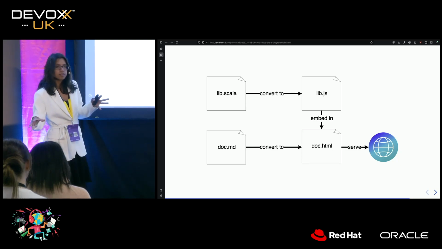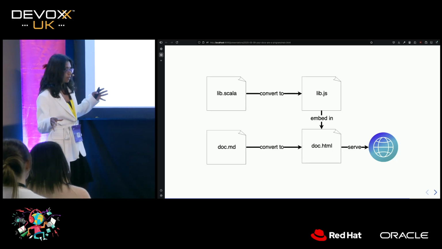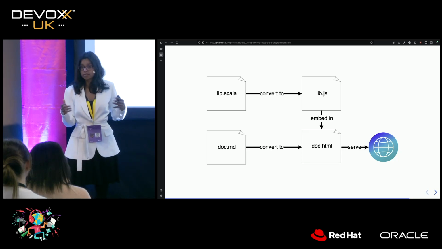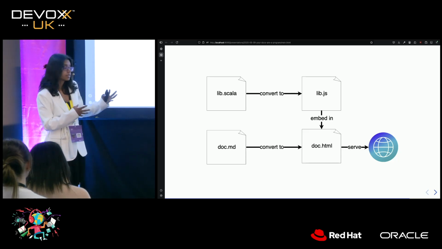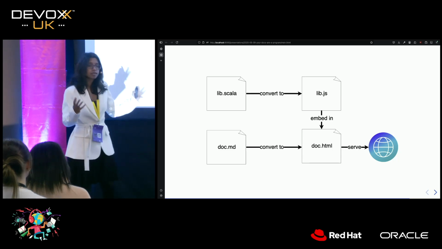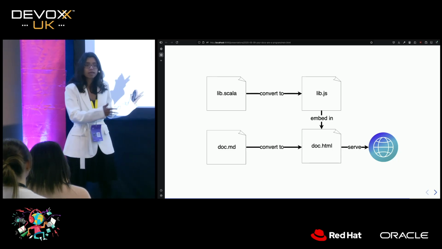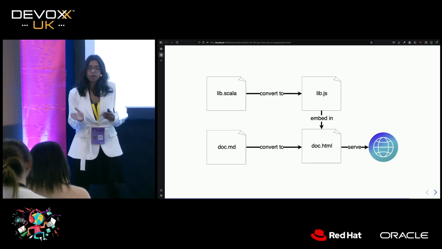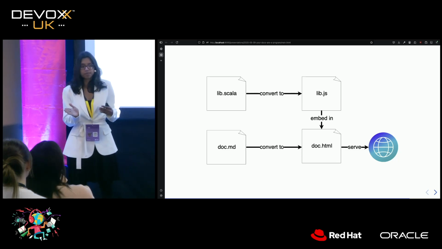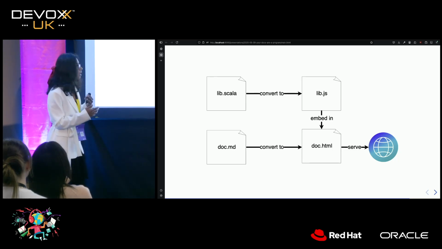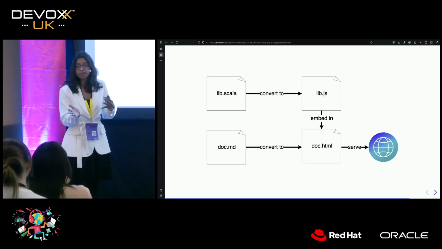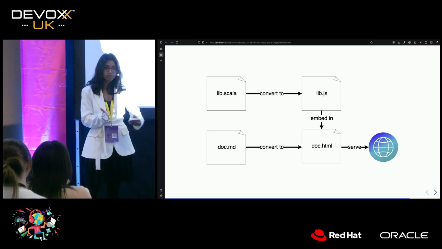So a lot of languages these days will be cross-compiled to JavaScript. It's a very common thing, right? In fact, in Scala, you can take most Scala code, and for any Scala library that you find, there'll probably be a JavaScript version of it. And that's produced by taking the original code, which is in Scala, and using a tool called Scala.js to produce a JavaScript module.